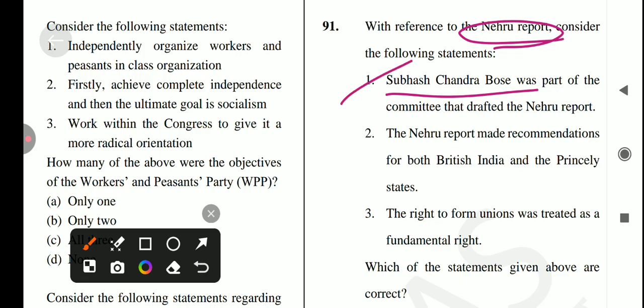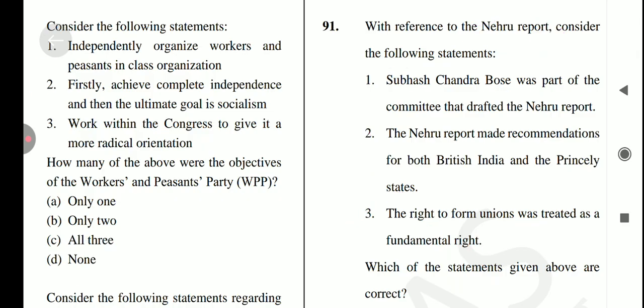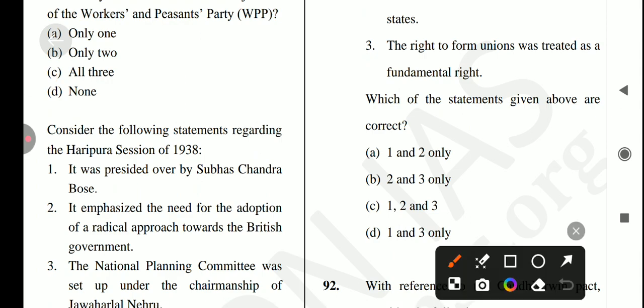Next, the Nehru Report made a recommendation for both Indian and princely states. No, it's not a correct statement, because the Nehru Report confined itself to British India, as it envisaged the future link-up of British India with the princely states on a federal basis. So the second statement is incorrect. Next, the right to form unions was treated as a fundamental right. Yes, it's a correct statement. So the answer for this question is option D, which is 1 and 3 are correct.